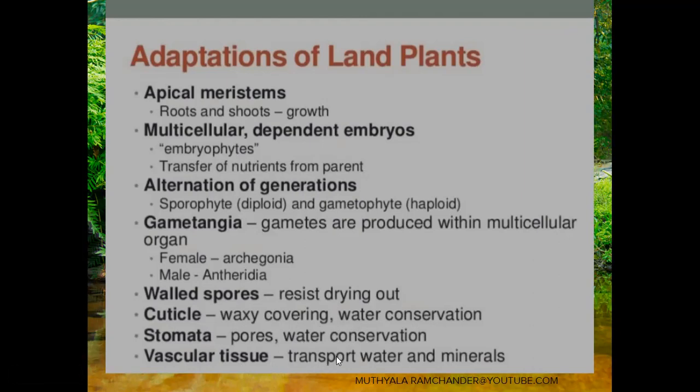And vascular tissues. Vascular tissues means xylem and phloem. Xylem and phloem tissues are present in the plant body. They help in the transport of water with the help of xylem, and transport of minerals with the help of phloem. These are the vascular tissues. These are the adaptations in land plants, and at the same time, these adaptations show diversity.